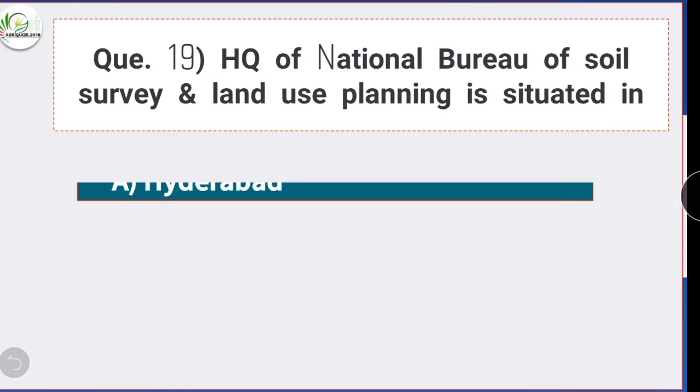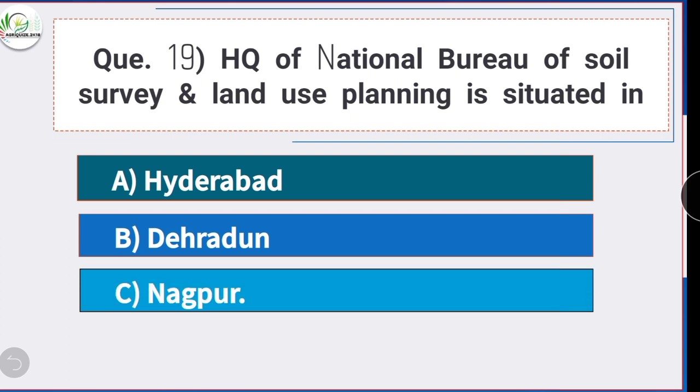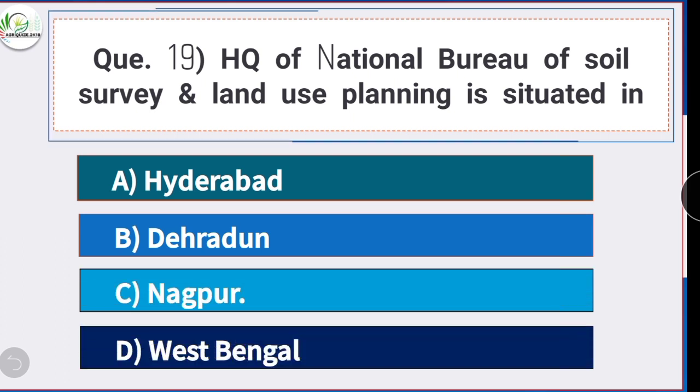Question number 19. Headquarters of National Bureau of Soil Survey and Land Use Planning is situated in. Option C is the correct answer, Nagpur. The headquarters of National Bureau of Soil Survey and Land Use Planning is situated in Nagpur.